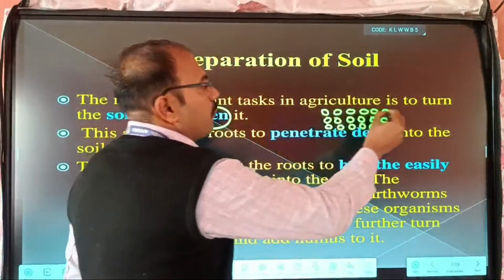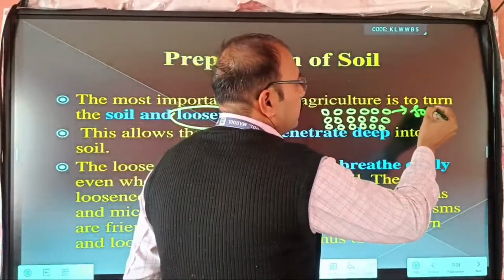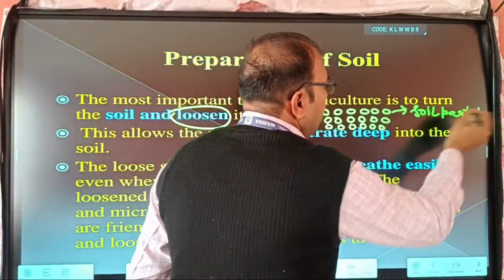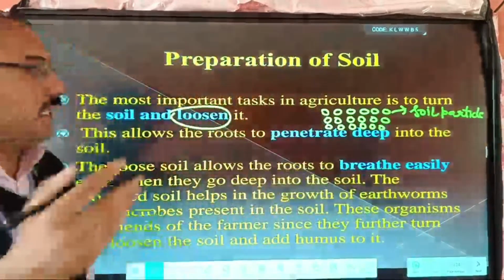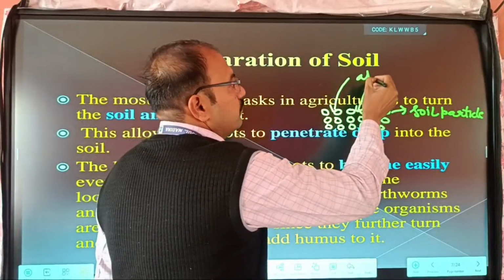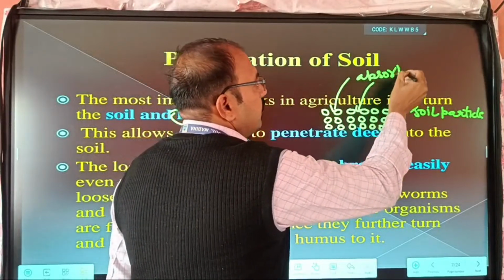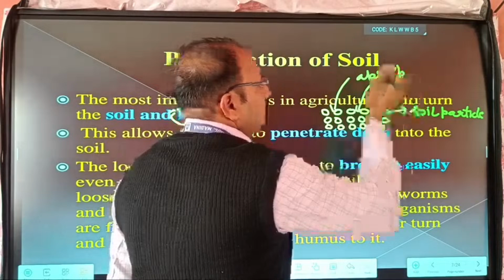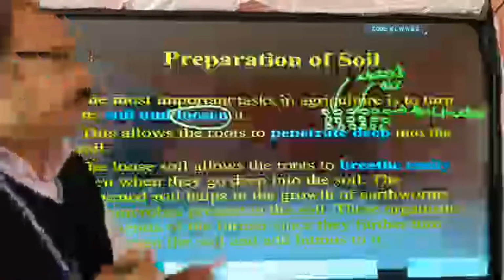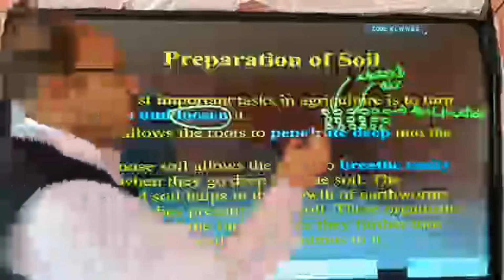So soil particles take in air easily. So they absorb air, and if they absorb it, what happens? They complete their photosynthesis process.